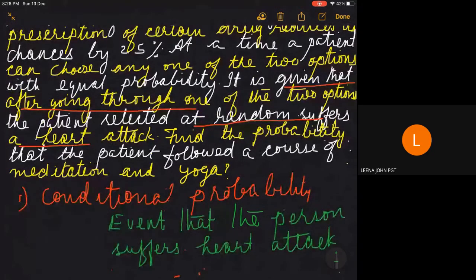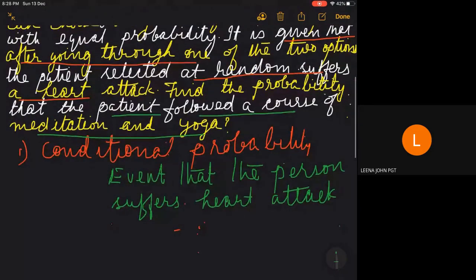Again, when you read, you can make out, find the probability that. Probability is always asked for one event only. So here, what is asked for? Probability of what? Probability that the patient followed a course of meditation and yoga. So this could be another event. The same sentence, children, you can write.